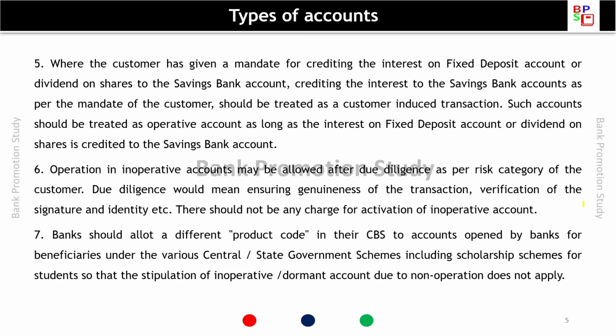Bank should allot a different product code in their CBS to accounts opened by the banks for beneficiaries under various central and state government schemes, including scholarship schemes for students, so that the stipulation of inoperative and dormant account due to non-operation does not apply.